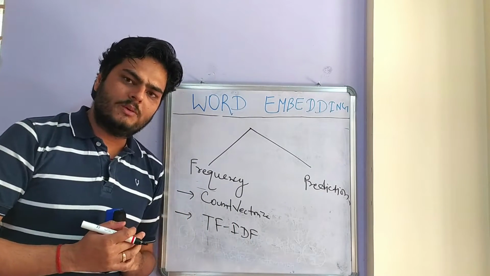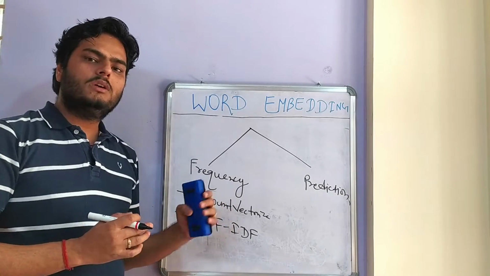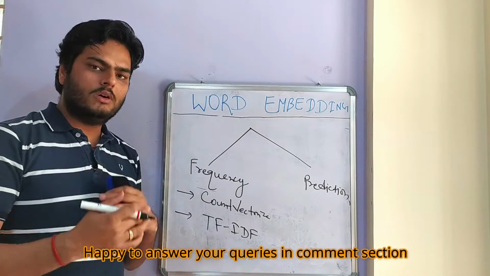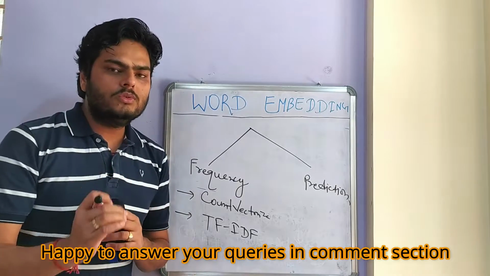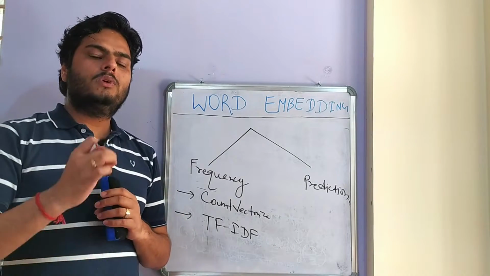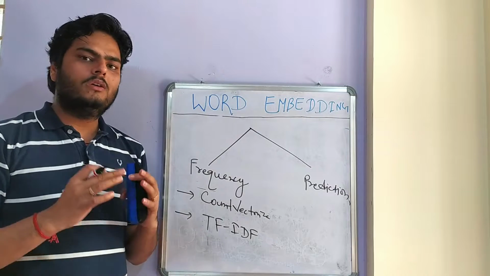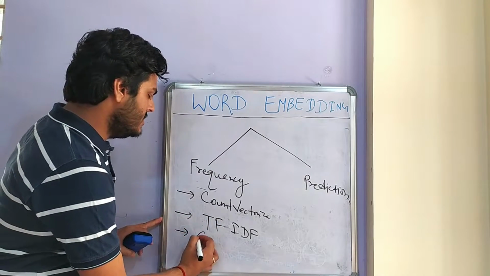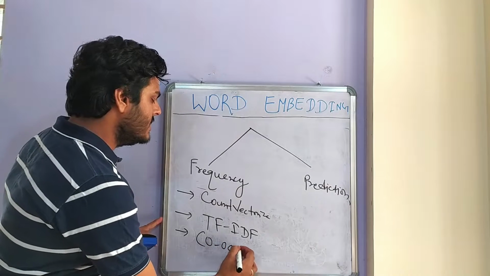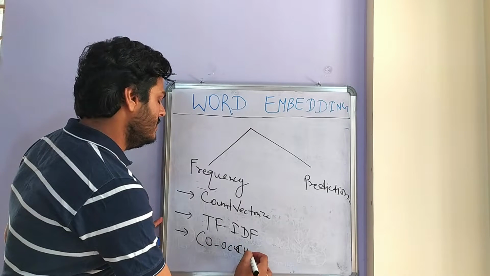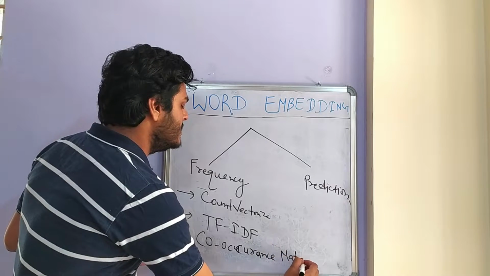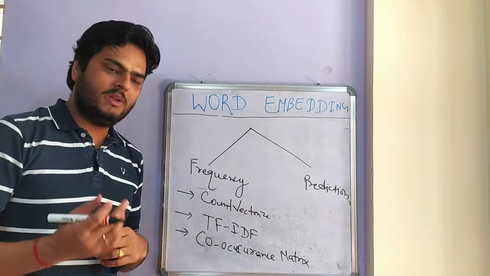Now these two concepts are very important if you want a frequency based approach, because in both these implementations we use the number of times a particular word occurs in a document. There is something else in frequency based approach. This is known as co-occurrence matrix. I'll explain what a co-occurrence matrix is in a minute.